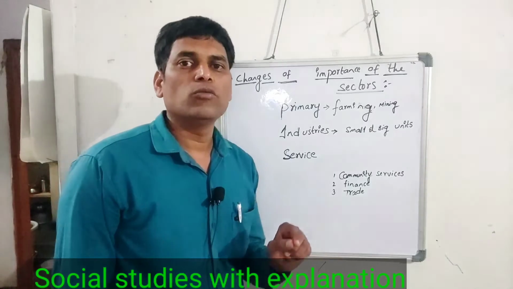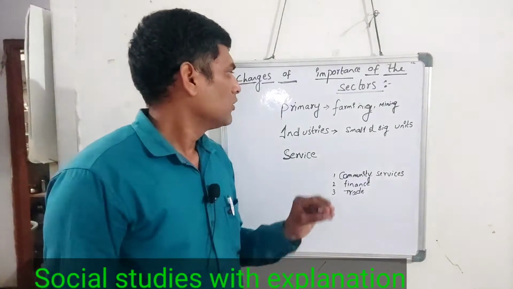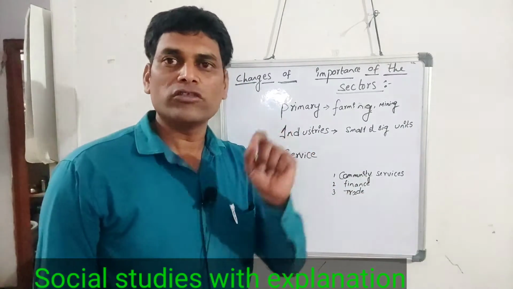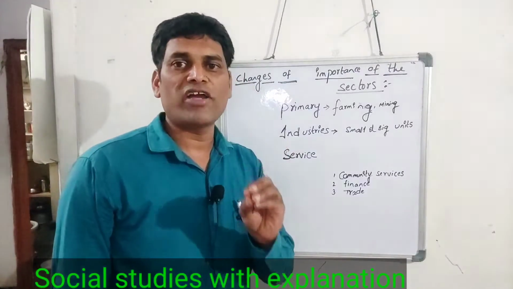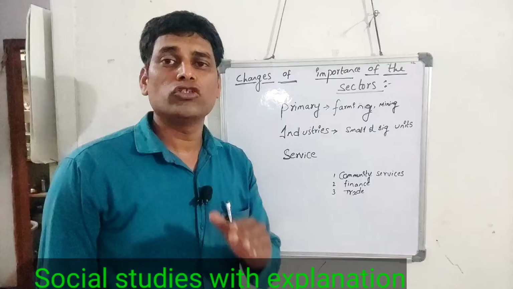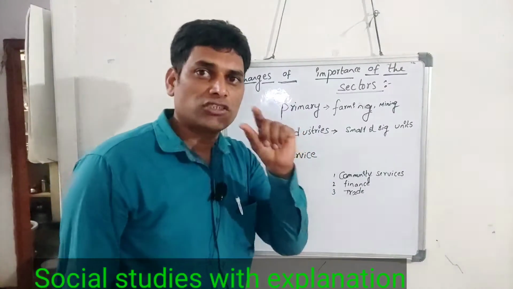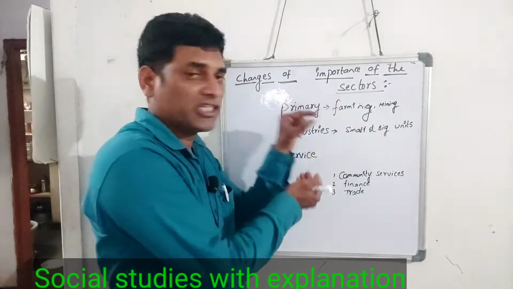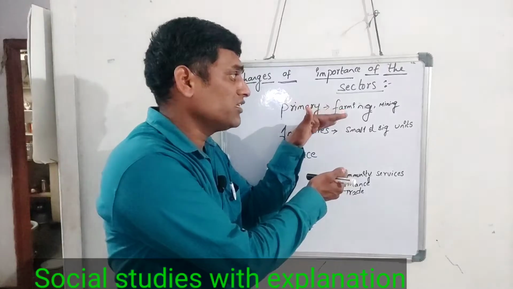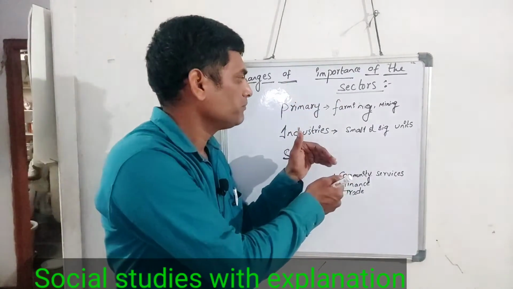in India initially most of the people were related to agricultural activities, 80 to 90% of people. When India got independence, the first 5-year plan stressed the implementation of agricultural and industrial activities. Due to industrial growth, people shifted from the primary sector to the industrial sector, which led to employment opportunities and at the same time increased GDP.